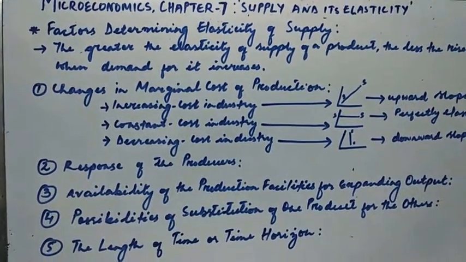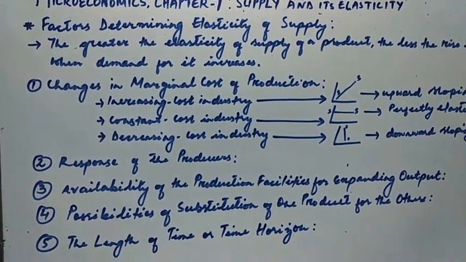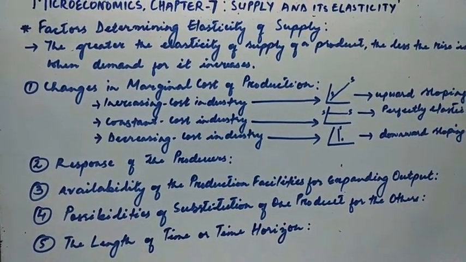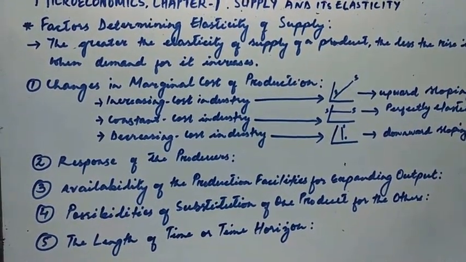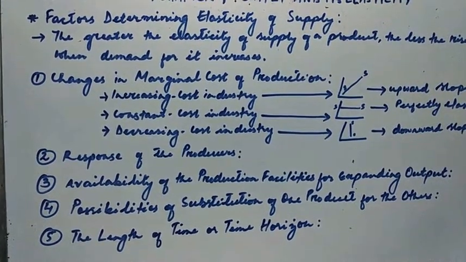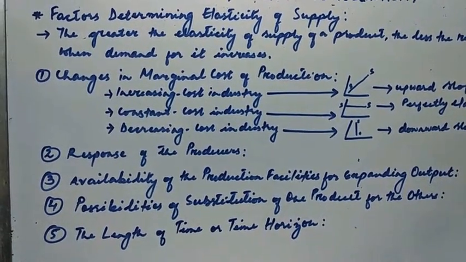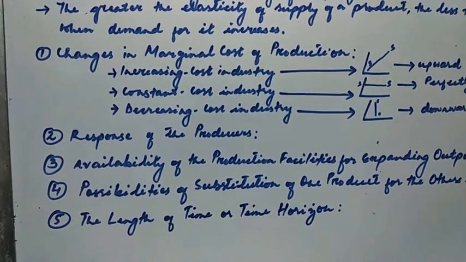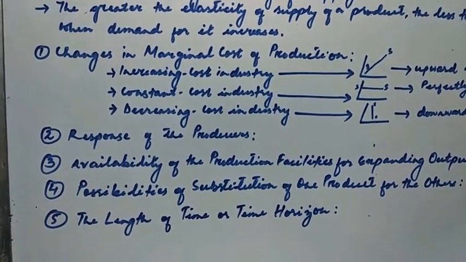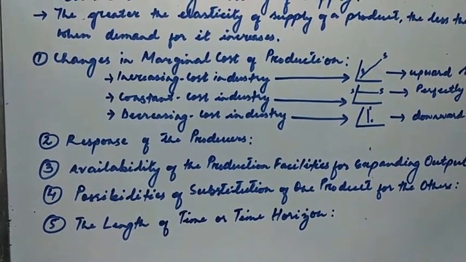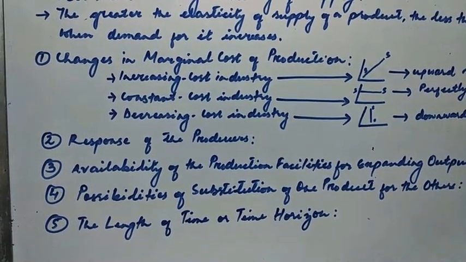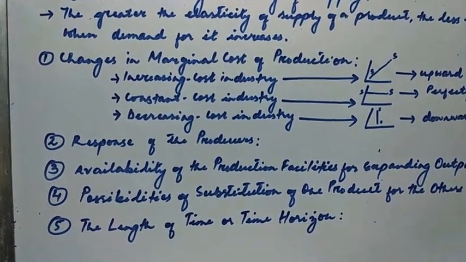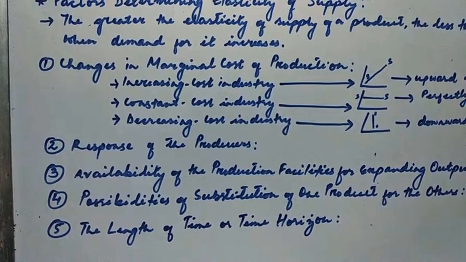So remember, in the short run we are considering that only the variable factor can be increased or decreased, and in the long run all the factors of production can be changed or varied. So in the short run, with some factors of production being fixed, some of them are fixed now in the short run. So in that case, an increase in the amount of the variable factor.